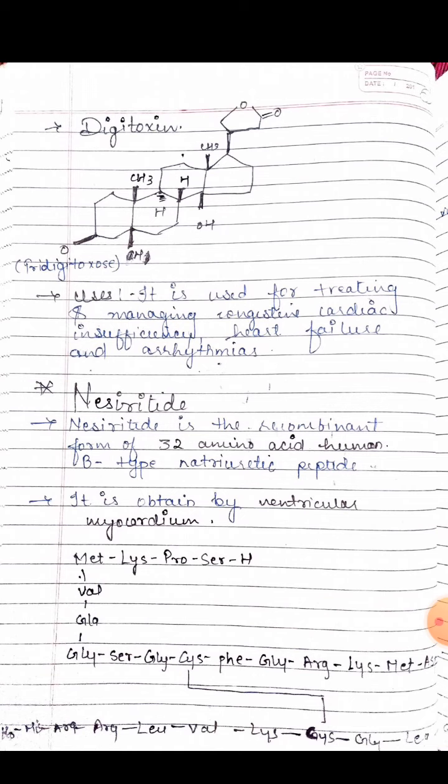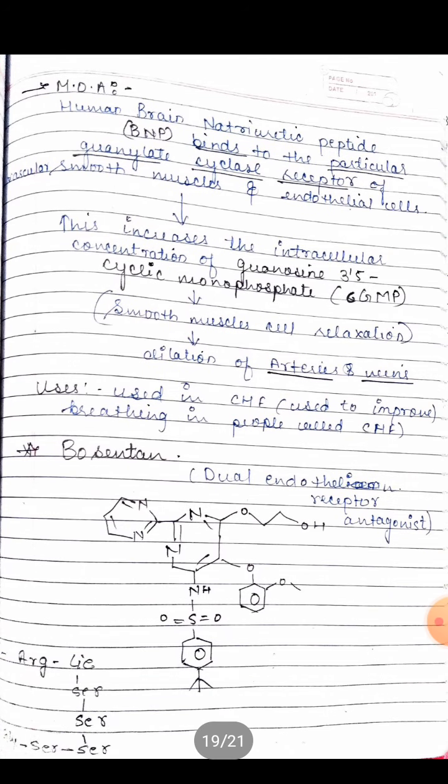Now come to nesiritide. This is a different type of drug which comes into the classification of congestive heart failure drugs. Nesiritide is the recombinant form of the 32 amino acid human B-type natriuretic peptide. It is obtained from the ventricular myocardium. This is the structure of the 32 amino acids which make up nesiritide.